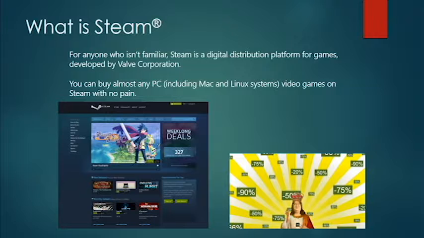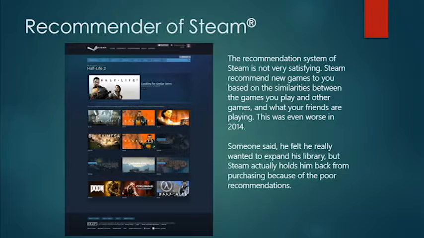For those who don't, you just need to know that Steam is a digital game distribution platform. Users can buy and manage their games on Steam. Steam will help you, and at the same time, it records what you buy and what you play. However, Steam seems not to have as fantastic a recommendation system as you would expect.